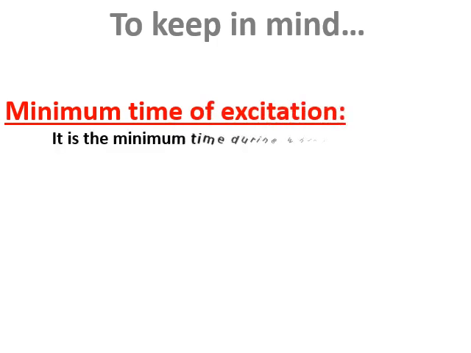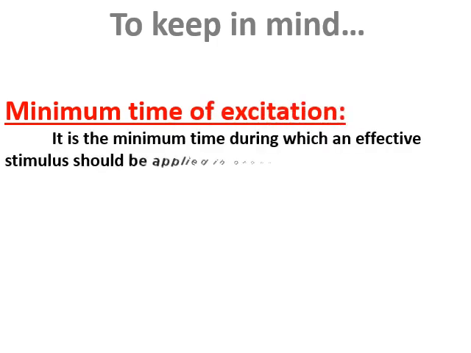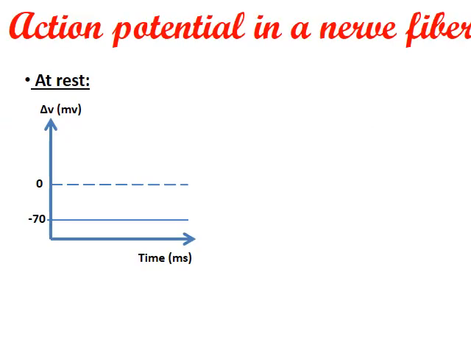Also, you have to keep in mind these notes: minimum time of excitation is the minimum time during which an effective stimulus should be applied in order to excite the ganglion. Some experiments are done. At rest, it's minus 70 millivolts. This is the resting potential.